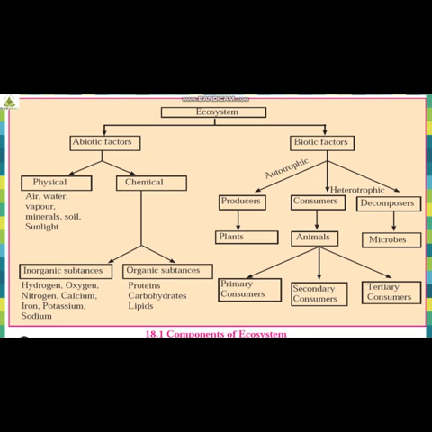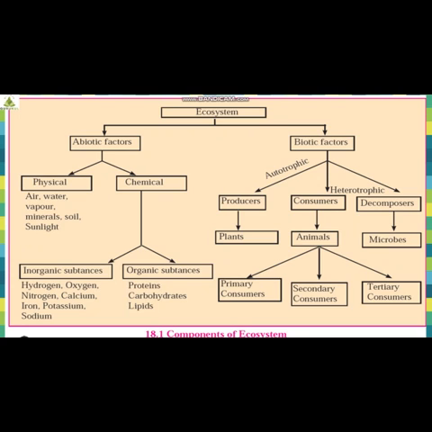Now, abiotic factors can be divided into two types, physical and chemical. For physical, we have examples like air, water vapor, minerals, soil, sunlight. These are physical abiotic factors.